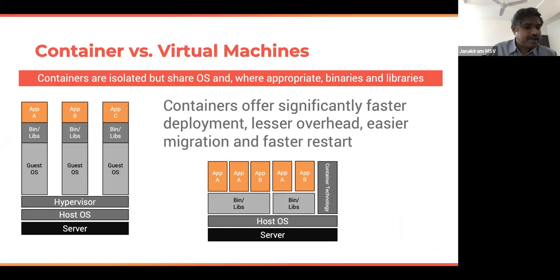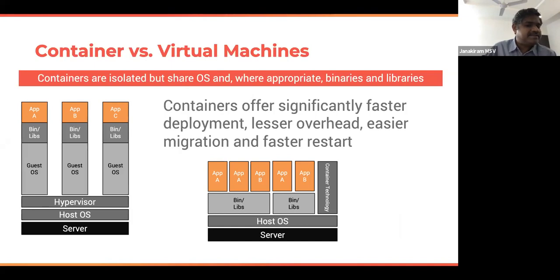Well, a VM is actually a pretty large file, a VHD or a VMDK. It is a pretty large file that contains everything from the operating system all the way to your application code base. So if you're moving the VM from one environment to another environment, you pretty much move everything. And that's the reason why a typical fully configured VM will be almost a size of 4 GB to 5 GB, depending on what you run. But at the minimum, a VM is always at least a GB.